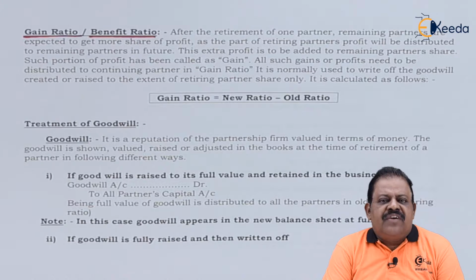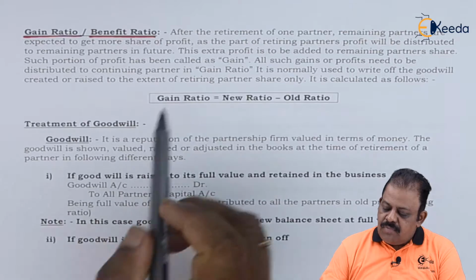The amount of gain which continuing partners get, we can calculate as new share minus their old share. Obviously, new share will be more and old share will be less. The difference is called gain share. When we calculate the ratio of this gain, it is called gain ratio.